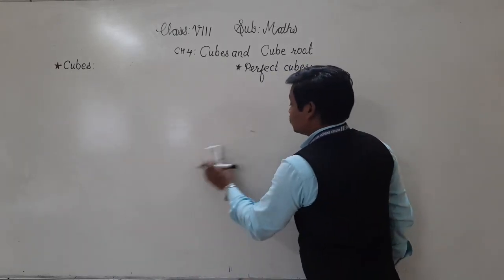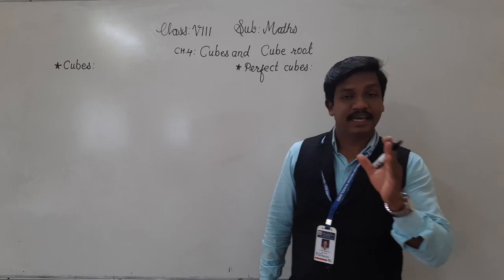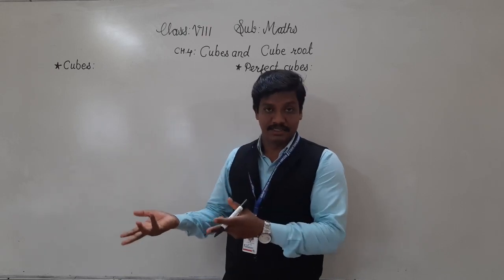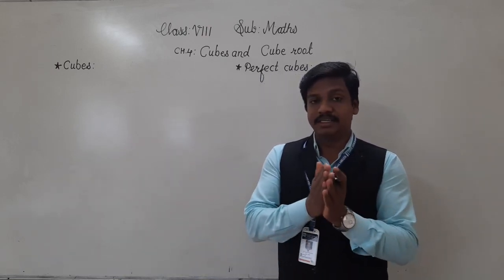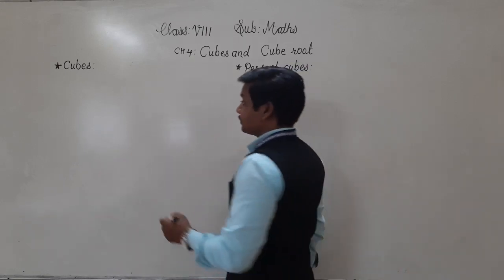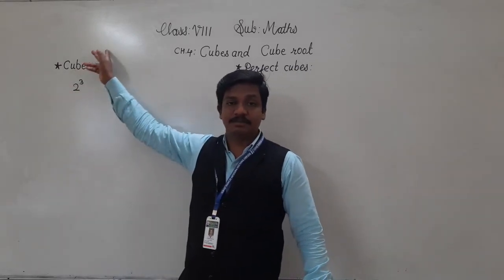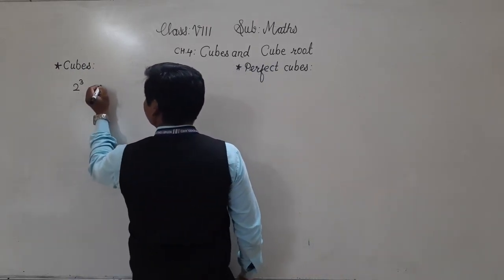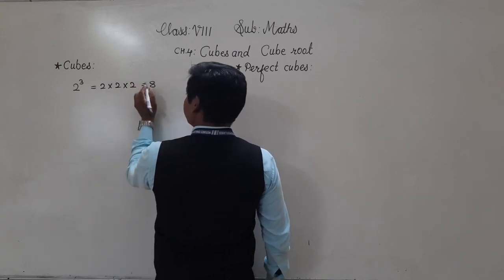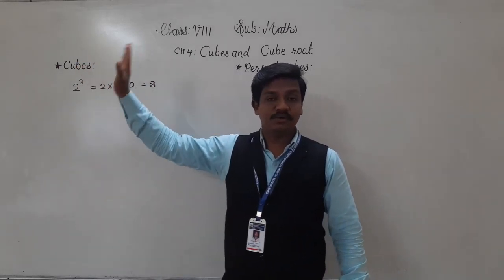So cubes means what? When any number is expressed with the power 3, then that number is called a cube number. Like 2 raised to the power 3. Here 2 is expressed with the power 3, so its answer is 2 into 2 into 2. That is 2 2s are 4, 4 2s are 8. So 8 is the cube of 2. Understood?